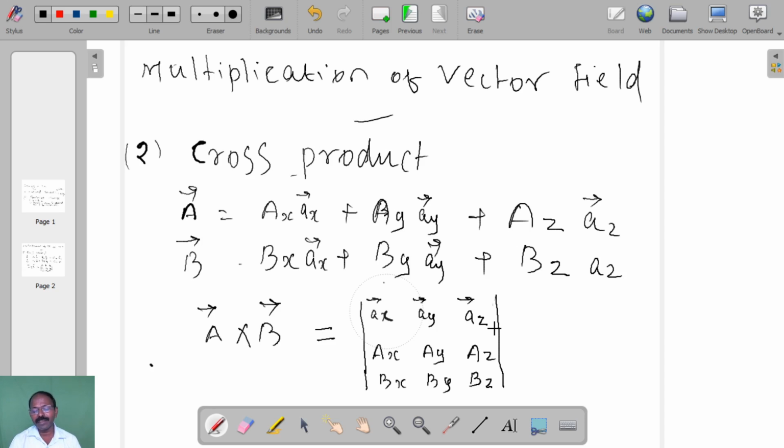In the coming class, we will discuss one more operator. Addition, subtraction, multiplication, and the differentiation or differential operator we will discuss in the next class.